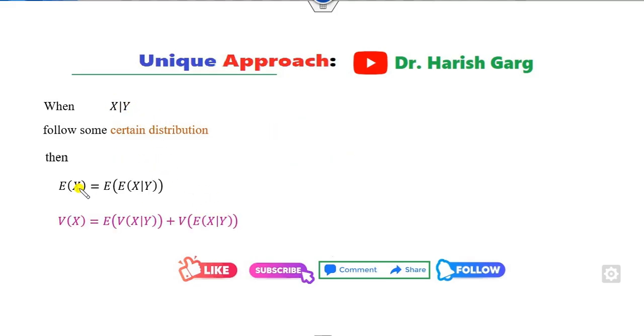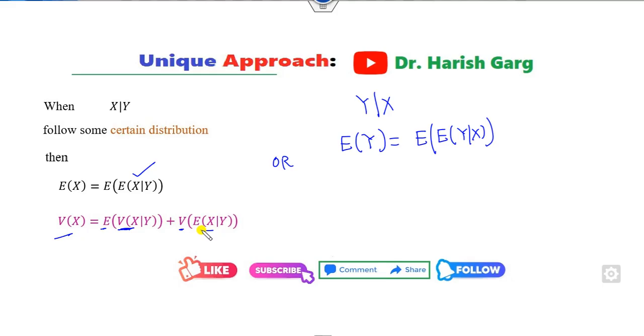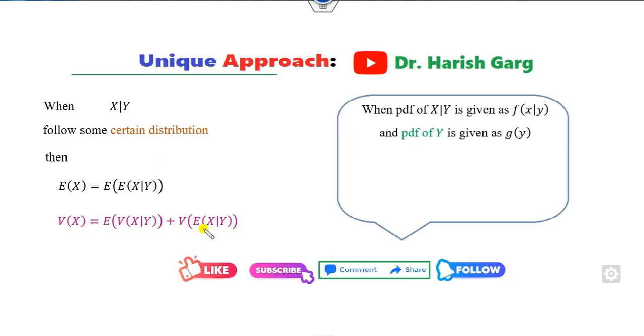The simple approach is to use this formula. Remember, if y given x is given to you, then you can find the expected value of y as the expected value of the conditional expectation. Similarly for the variance: expected value of the variance plus variance of the expected value.